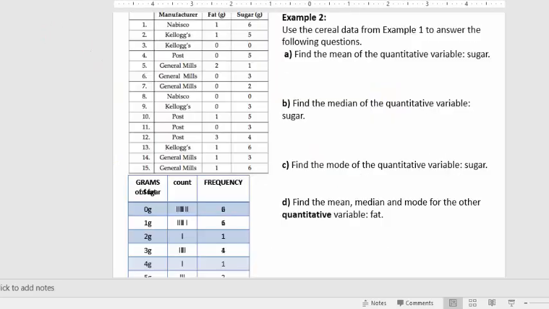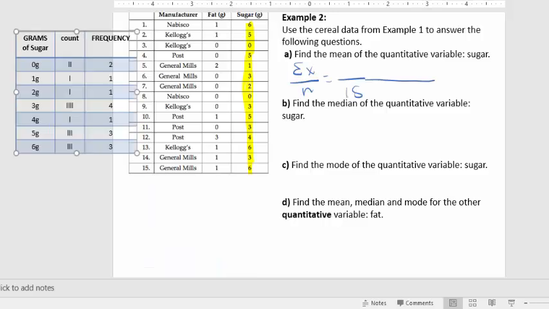So we'll go back to our example with the cereals, right? If we were going to use sugar and find the mean of sugar grams in all those cereals, what would we do? We would look down here, we just add up all those values, and then we divide by 15. There's actually a quicker way to do this. If we look at our original frequency table for sugar, rather than add them all up individually, we can see there were two zeros.